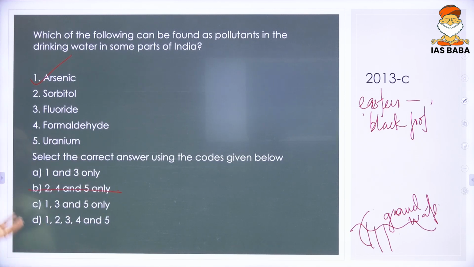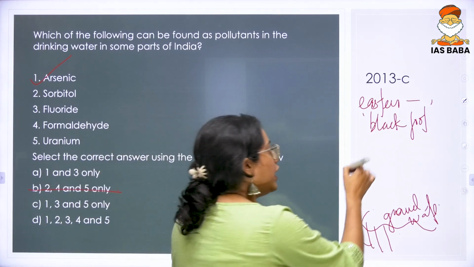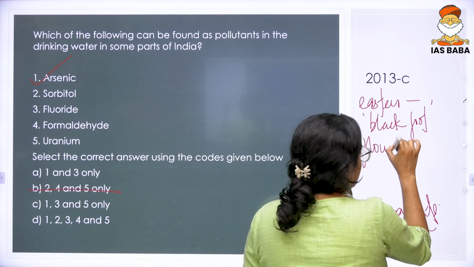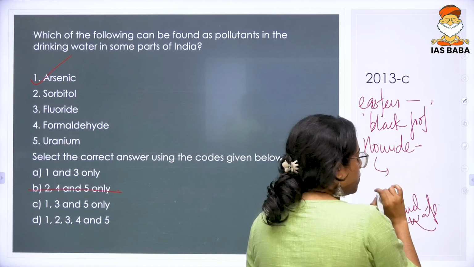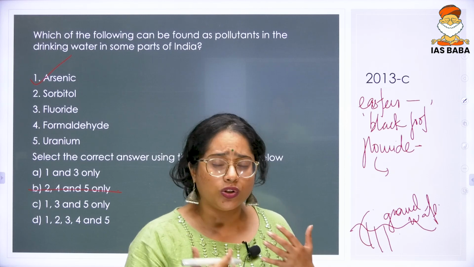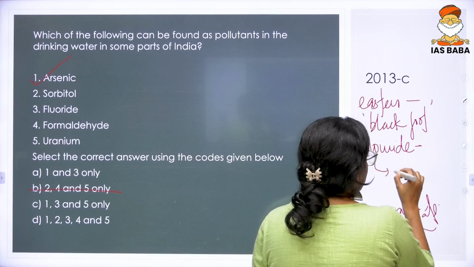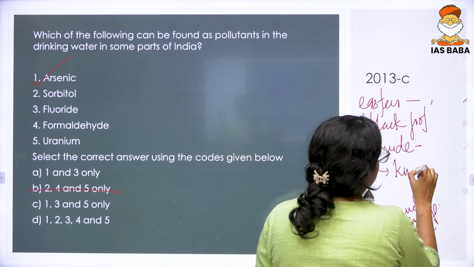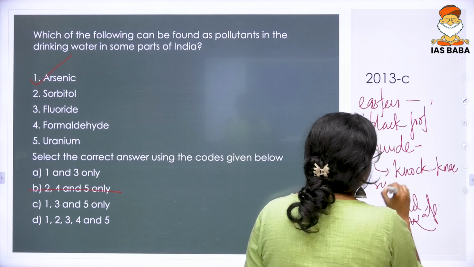Then coming to another one which is quite known to us, fluoride. Fluoride can also be a pollutant in water, and when it is constantly consumed, it causes a disease called knock-knee syndrome.